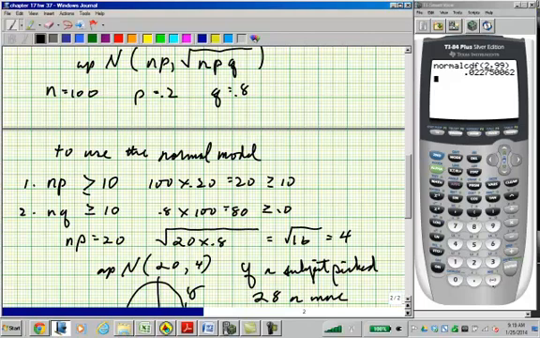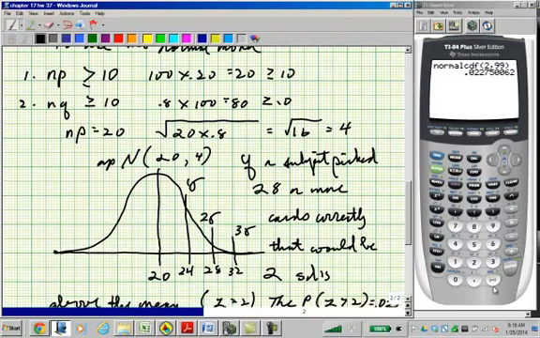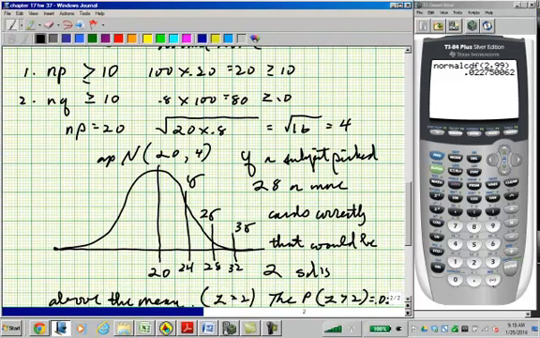Okay, so np equals 20, which is 20 times 0.8. And then the square root of 20, that's np, so we multiply that by 0.8. And we get 16. 0.8 times 20 is 16. Square root of 16 is 4. So we have an approximately normal distribution of 20, 4.